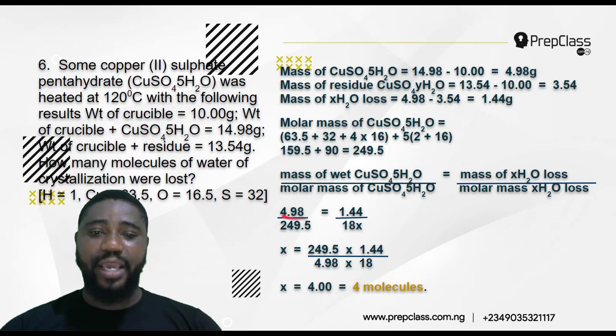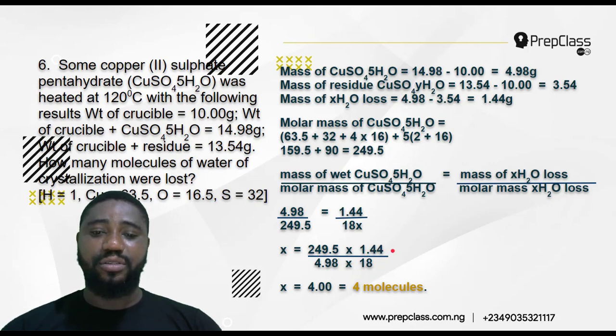So that will give me 4.98 over 249.5 equals 1.44 all over H2O, which is 18. Remember, H2O, 2 plus 16 is 18. So 18X. That's how I got this 18X. This is the X here. H2O is 18, 18 times X, 18X. So make X the subject here. You have this times this divided by this and this. You have 249.5 times 1.44 all over 4.98 times 18.